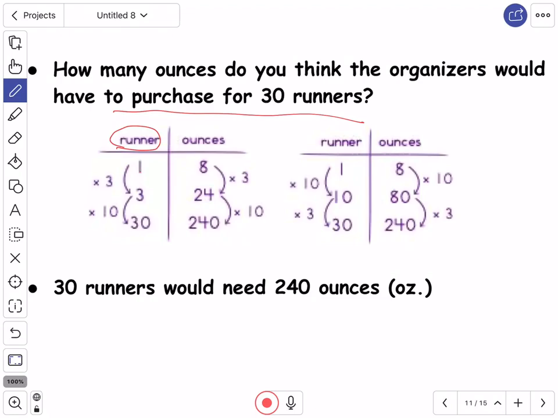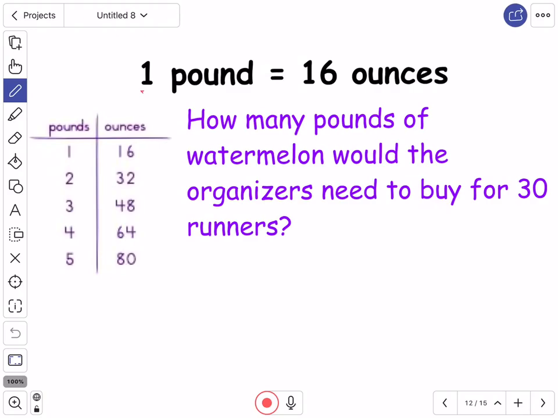Like you just saw me making, for one runner, it would be 8 ounces. So imagine you had 3 runners. Well, 3 times 8, because 1 times 8 would be those 8 ounces, so 3 times 8 would be 24. Then, if we multiply this by 10, we have our 30 runners, and we have 240 ounces. So 30 runners would need 240 ounces. So 1 runner, 8 ounces. 10 runners, 80 ounces. 30 runners, 240 ounces.